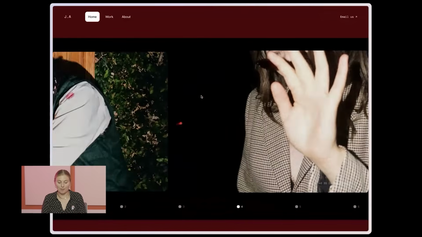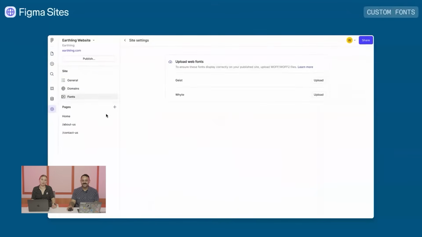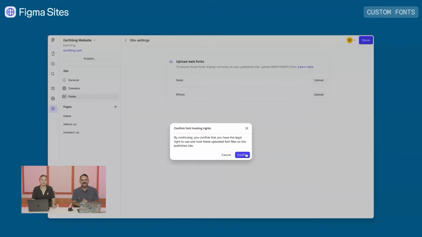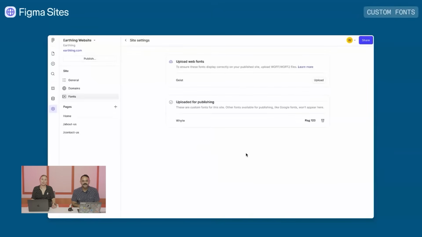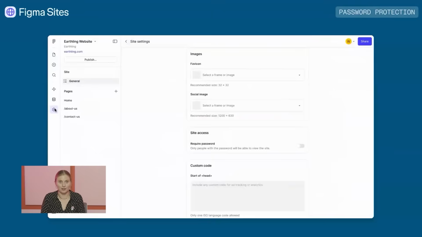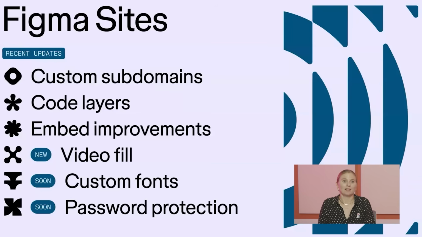And before I wrap up, I want to share a couple of sneak peeks. Coming soon, you'll be able to upload your custom fonts to Figma Sites, so your landing pages, portfolios, or product sites actually look on brand. No more faking it with screenshots or settling for those close enough system fonts. And with our upcoming password protection feature, you can safely share work-in-progress designs or portfolios with an extra layer of security and privacy.